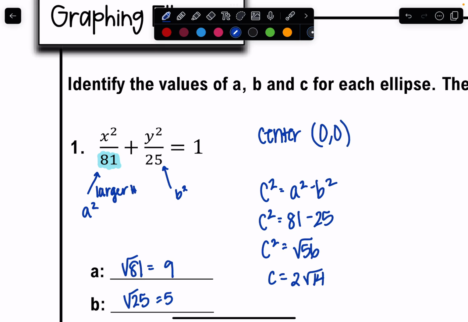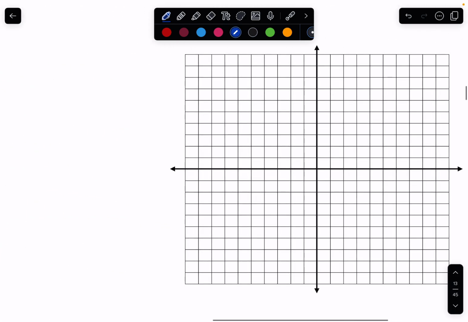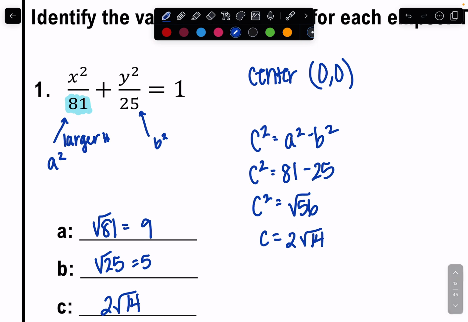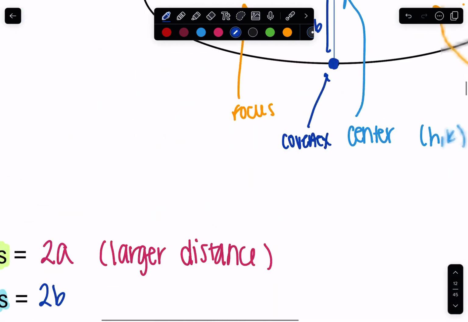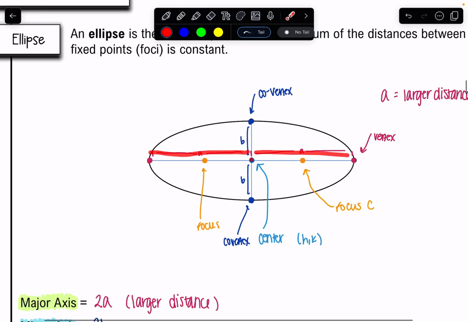So here's how we graph. Now that I've figured out my a, my b, my c, and my center, I can graph my points. If my center is at 0, 0, I can start right here. And that a value is 9. Again, let's look at what my ellipse was. From my center to vertex is a distance of a. I just found a to be 9, meaning from my center, I'm going 9 spaces this way and 9 spaces this way, to the left and to the right.